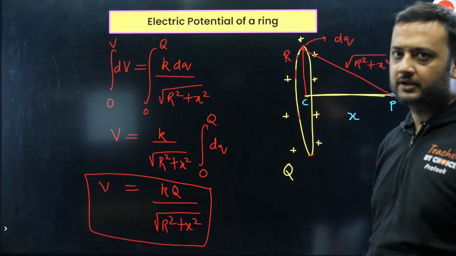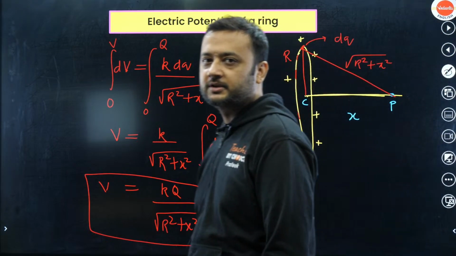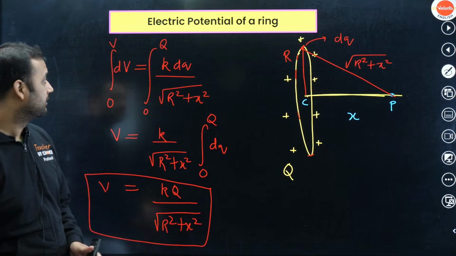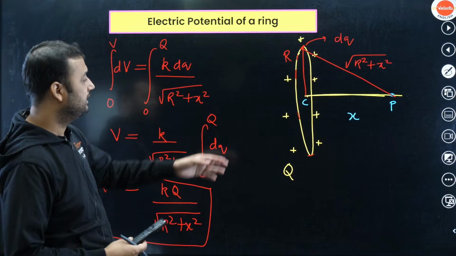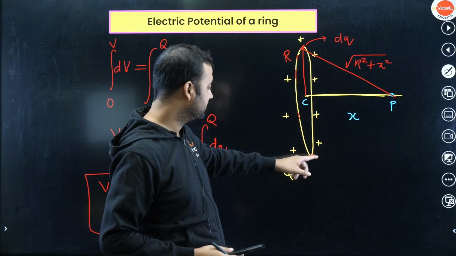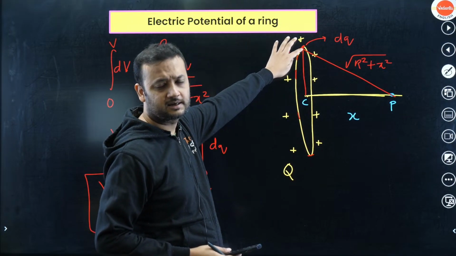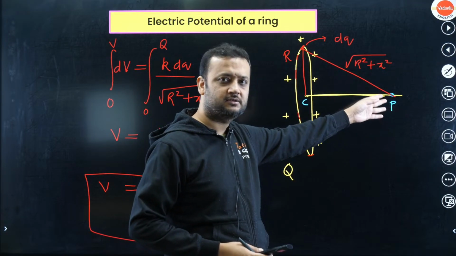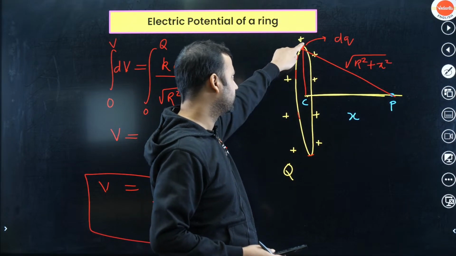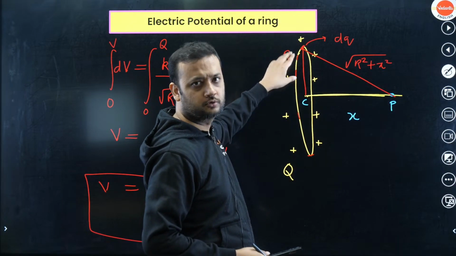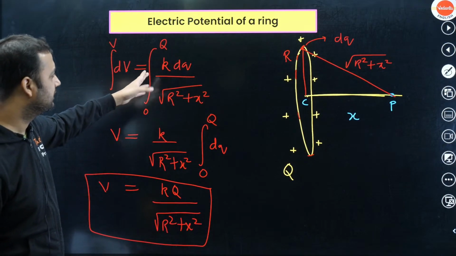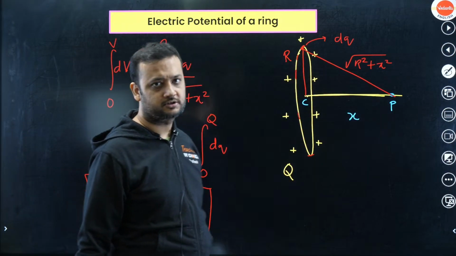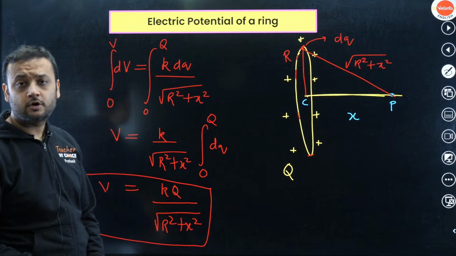The great thing about this formula is that it is valid even for a non-uniformly charged ring. You should be able to understand why it is so. Even if the charge is non-uniformly distributed, even if you place all the charge at a single point, the distance between any point on the ring and the point P is not changing. Even if the charge was just located at this much part, you would have made the same integration, because the distance between any point and P is not changing. So this formula is valid even for a non-uniformly charged ring.